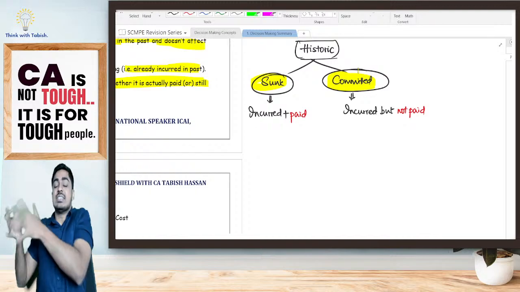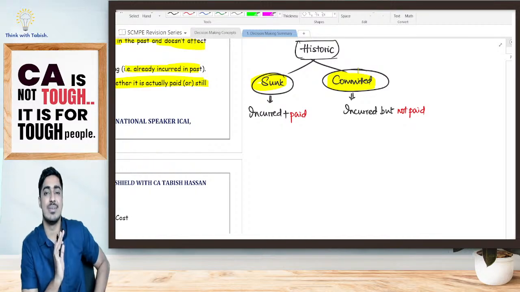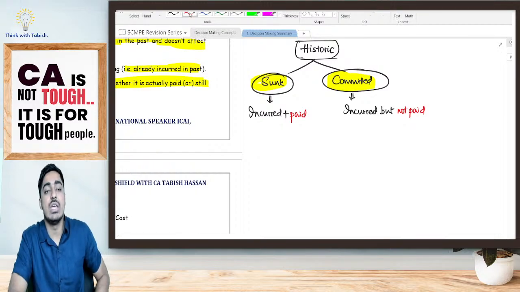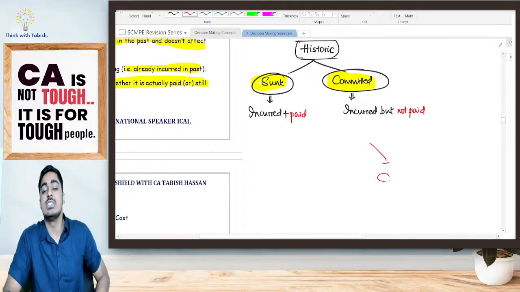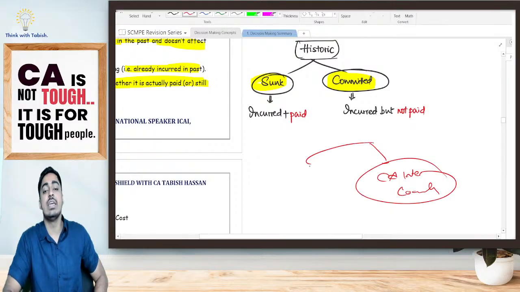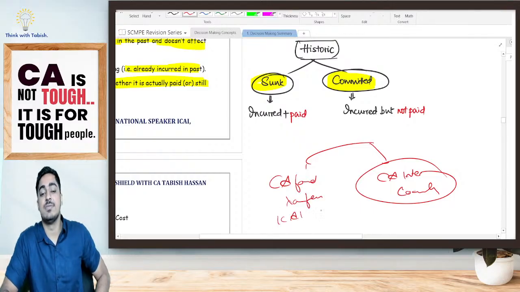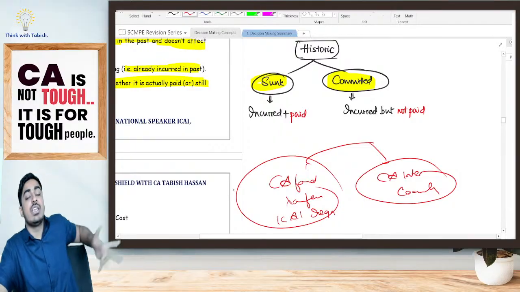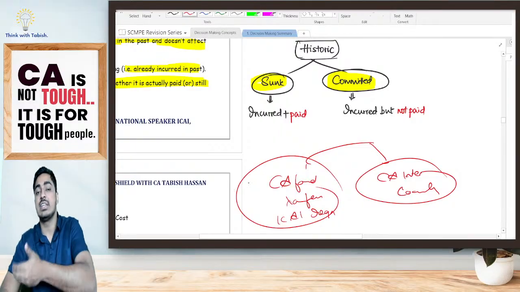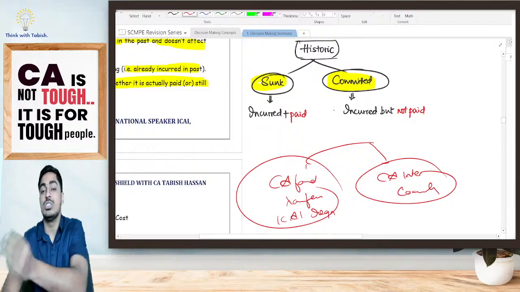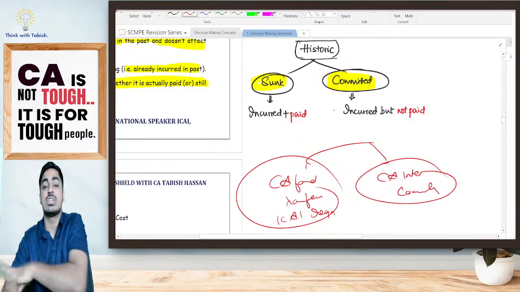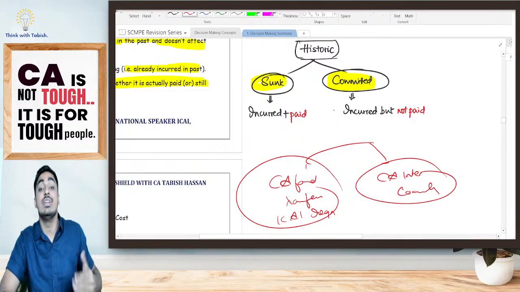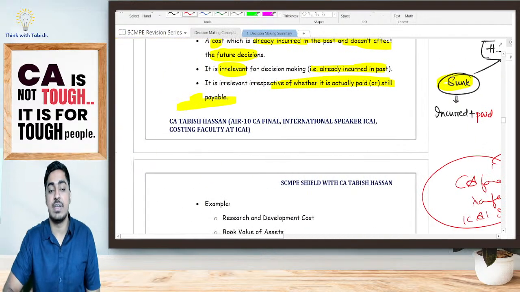So whether I take a decision, I don't take a decision, this cost is already incurred. Say for example, you are now taking a decision of where should I go for CA inter coaching. You have already incurred CA foundation exam fees or ICAI registration fees in the past. Now whether you go for coaching center A, coaching center B, whether you do your self-study, whether you continue CA, you discontinue CA, this cost is already incurred, so it is irrelevant. Is it clear, everyone?